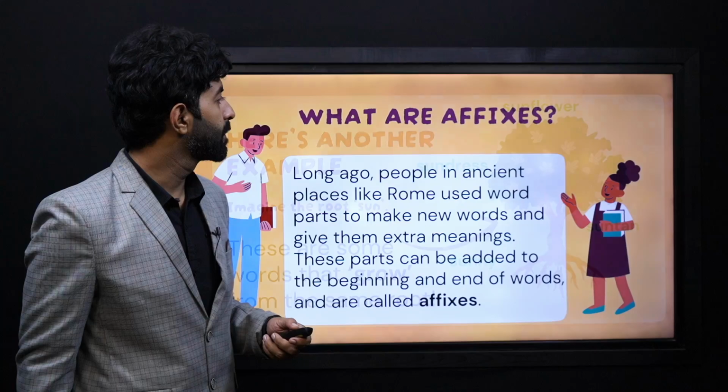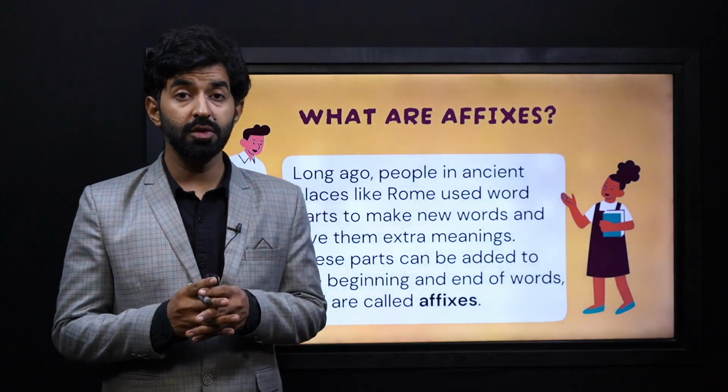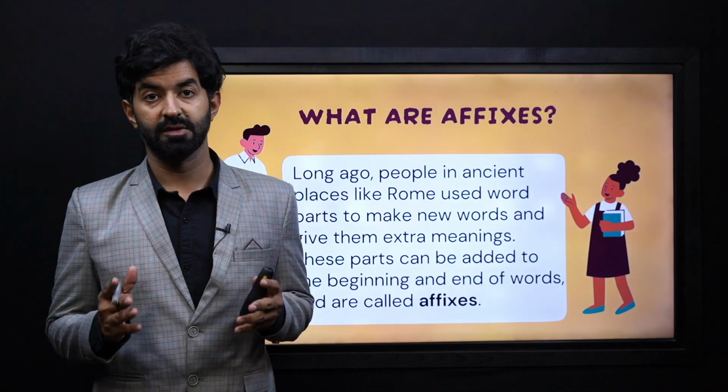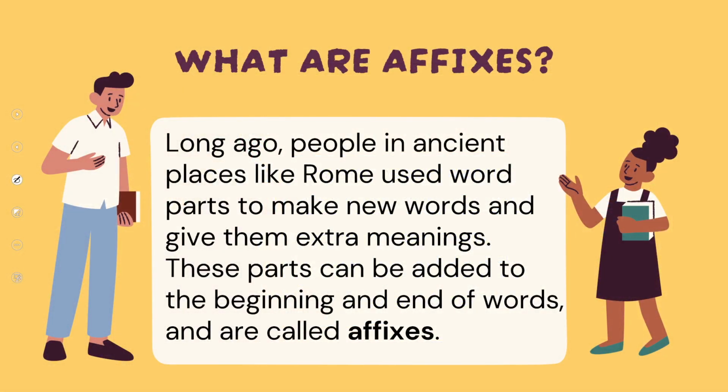Now, let's see. To do this, we need to understand affixes. Let's see what they are. Let's take a brief history that long ago, people in ancient places like Rome used word parts to make new words and give them extra meanings.